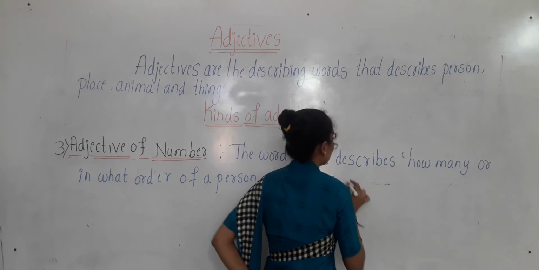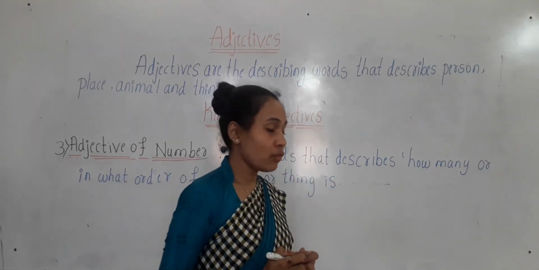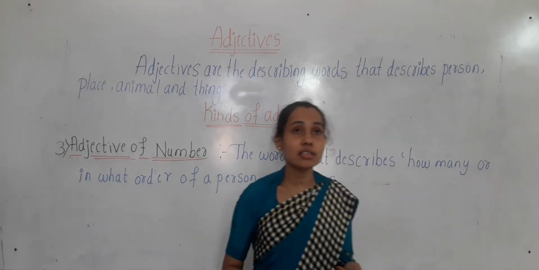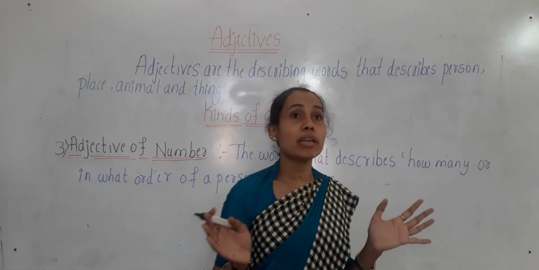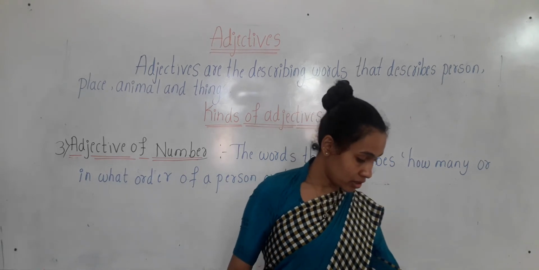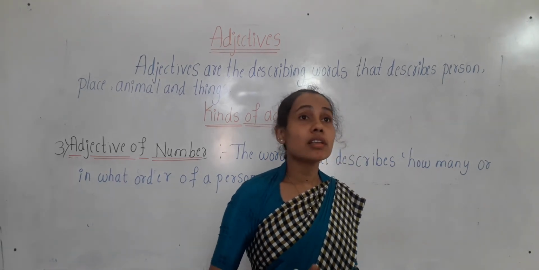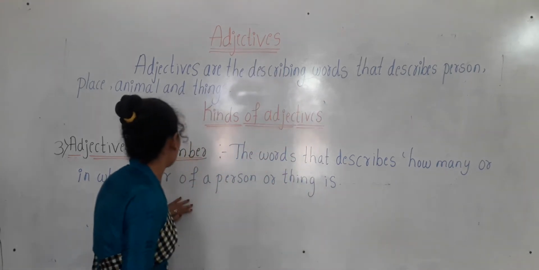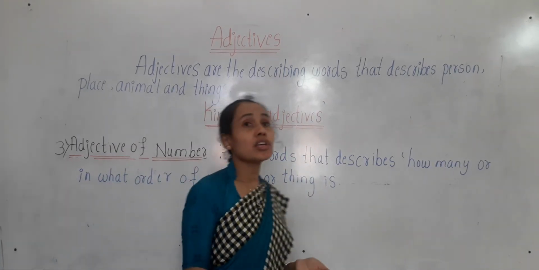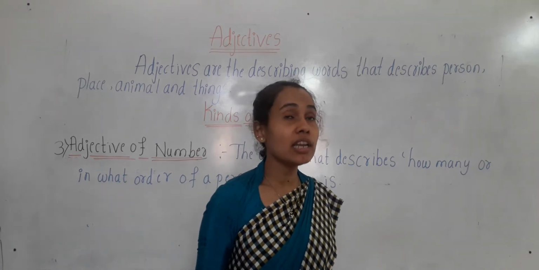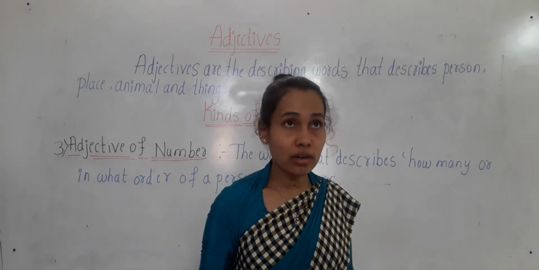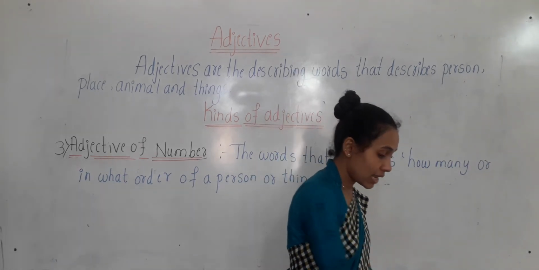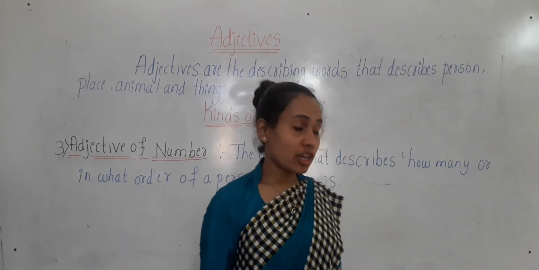Okay, children, these adjectives of number give the answers for how many things, how many persons, which one, in what order of a thing. So these adjectives of number give the answers for how many, which, or in what order of a person or thing is. Okay, children, let us see some examples for the adjective of number.